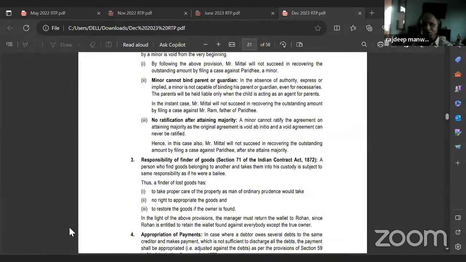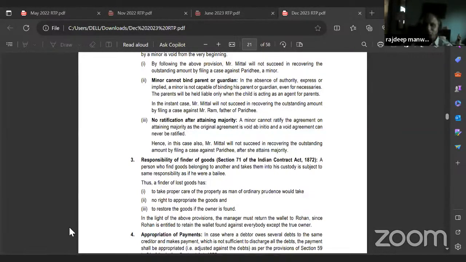Second, in case Mr. Mukesh does not decide and just repays rupees 75,000, then it is up to the creditor, Mr. Sohan, to decide which loan he wants to get repaid first. That is the answer to question 2.